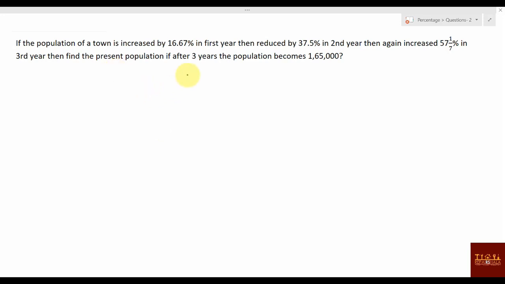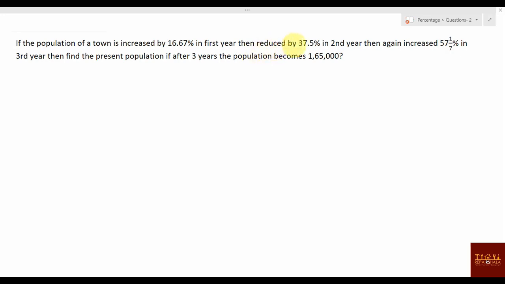Even this can be said if I convert this question into a compound interest question. For any principal, the rate of interest in the first year is 16.67%, in the second year is 37.5%, and this time it will not be reduced, because in compound interest you always get an increase. If it is reduced, you will not put your money in the bank.